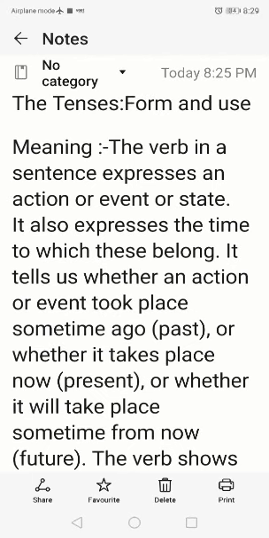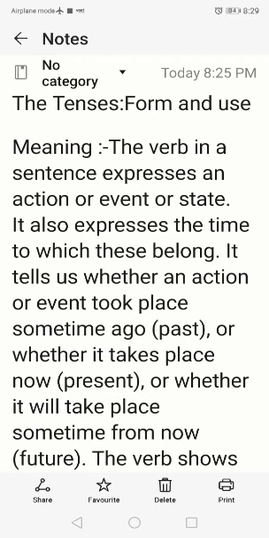Today, in this session, let's see the grammar portion: tenses. Let me teach tenses: the different forms and different uses of tenses. First, let's have the meaning.